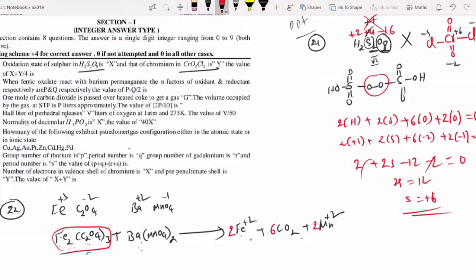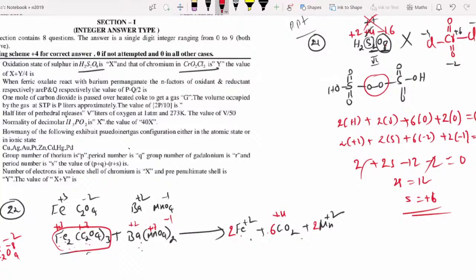Next point. If you go for oxidation number, iron is plus 3. But carbon, each one is plus 3. How do you know, sir? C2O4 is minus 2. 4 2s are minus 8. Then carbon 2s are 6. Each carbon is plus 3. If carbon is plus 3 here, then carbon is plus 4 there. Next, manganese: Ba is plus 2 and permanganate is minus 1, so each manganese is plus 7.